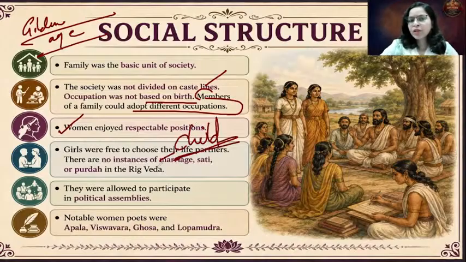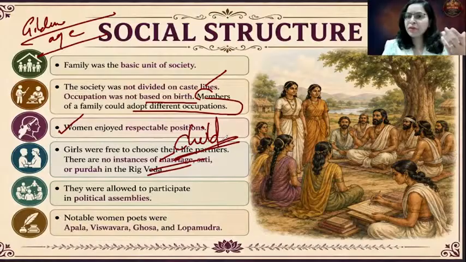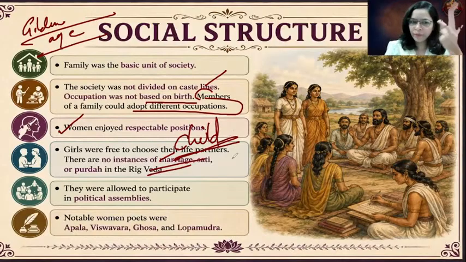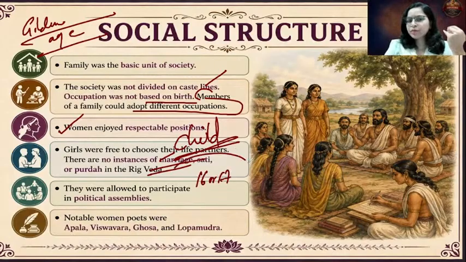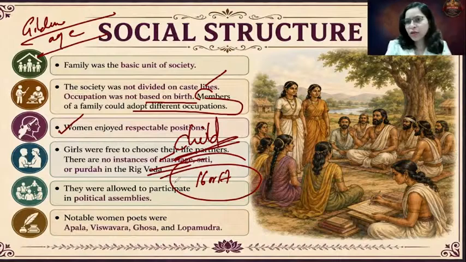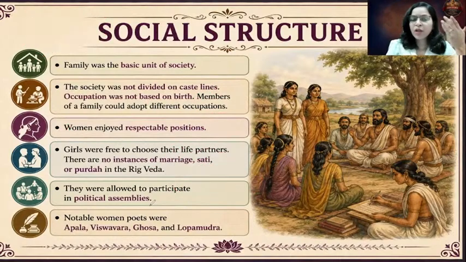Most important, there are no incidences of child marriage. Whatever references we have from Rig Veda clearly mention that there are no incidences of child marriage in the Rig Vedic age. The marriageable age, as calculated by archaeologists and historians, was 16 or 17, for both male and female. So definitely there are no evidences of child marriage, sati, or parda system, and hence it is considered a glorious period for women.